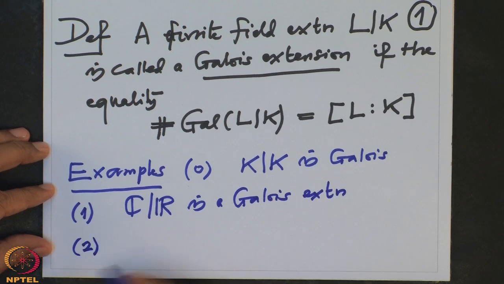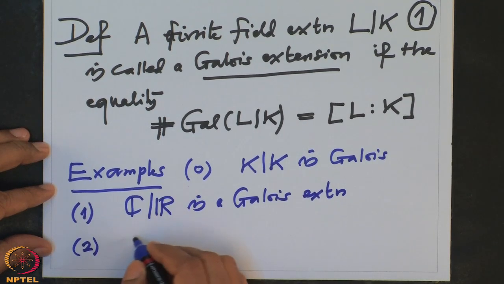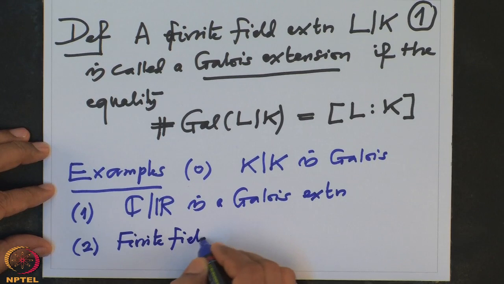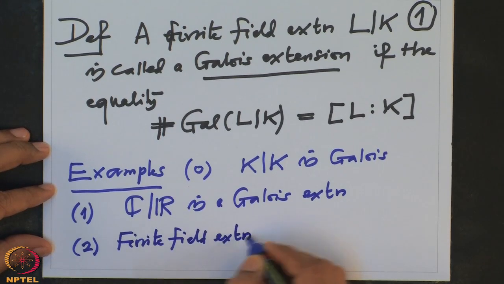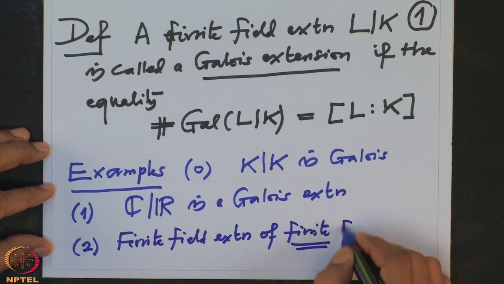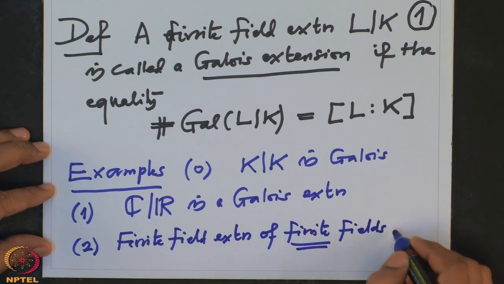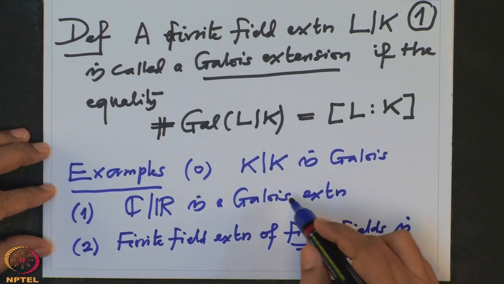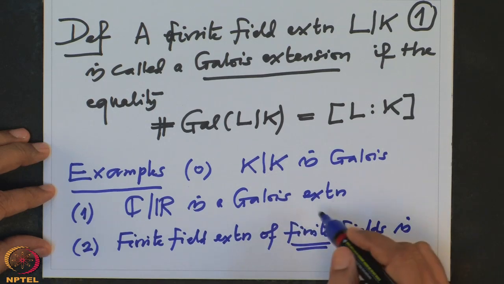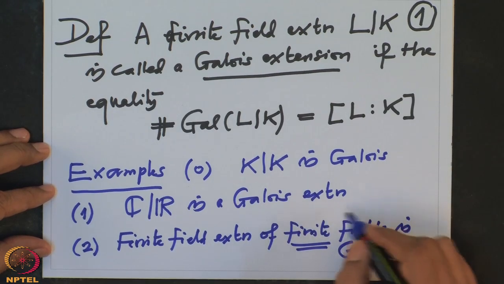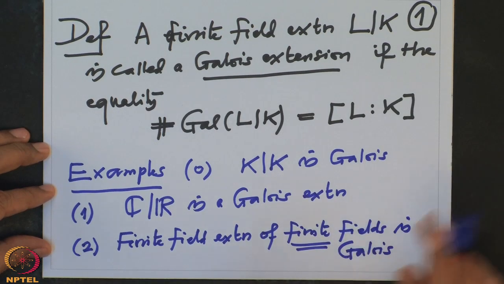Third, a finite field extension of finite fields is also Galois. And in this case also we have immediate consequences. The Galois group is cyclic, in both the cases, in example 1 as well as 2.